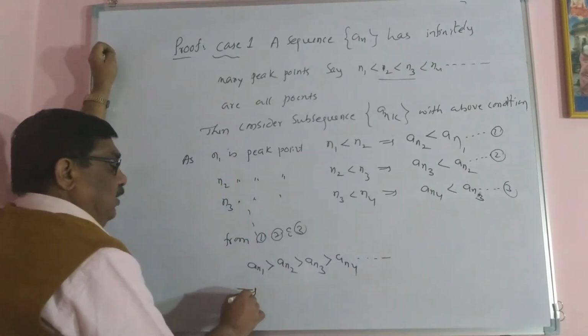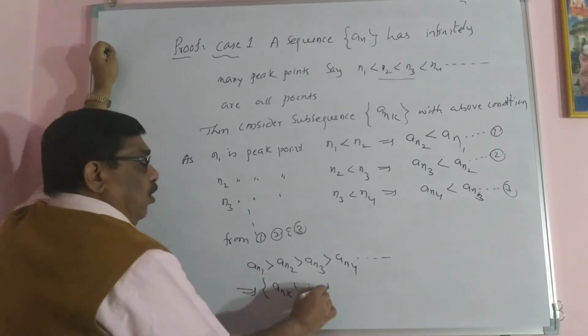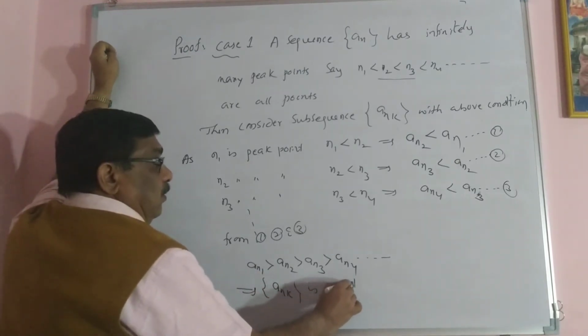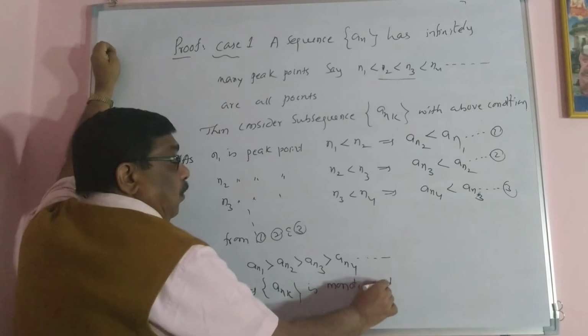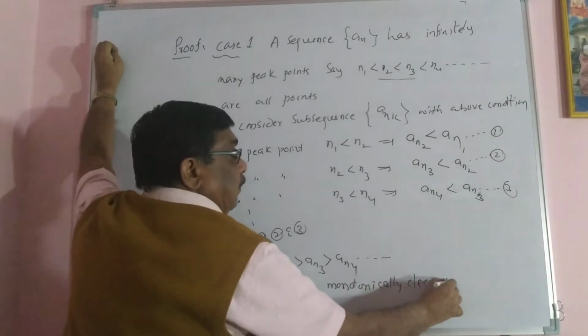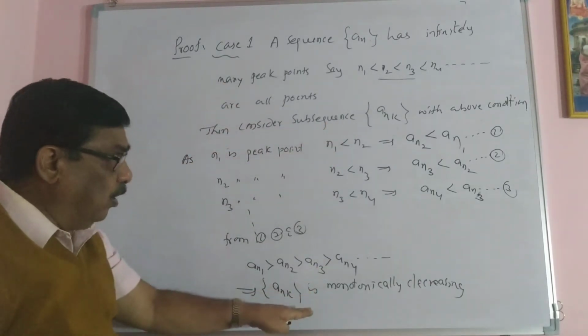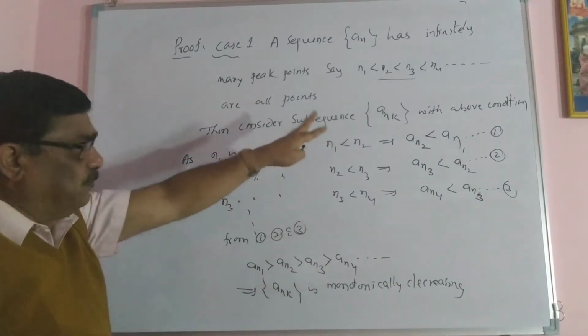What does this show? This shows that a_nk is a monotonically decreasing sequence. Yes, it is a monotonic sequence, and the subsequence is monotonically decreasing.